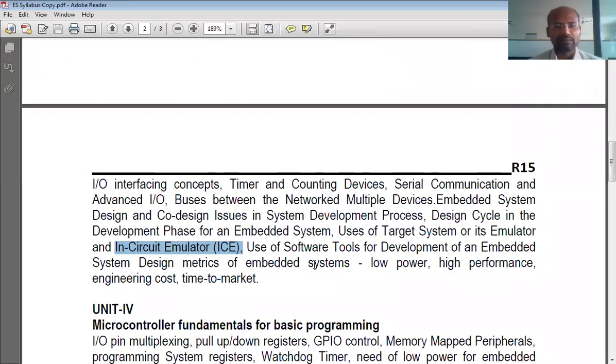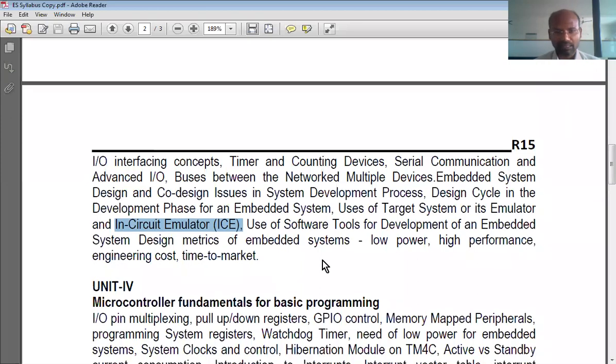Whereas the in-circuit emulator is like virtual software. The same thing that we do in the hardware lab for testing purposes, we can do in the virtual software, which is called an emulator. It is not only software, it is hardware too, which we will talk about in unit 3.